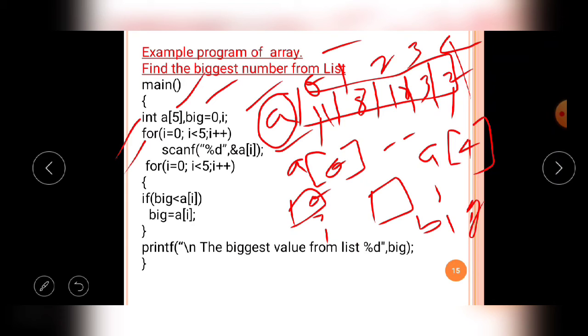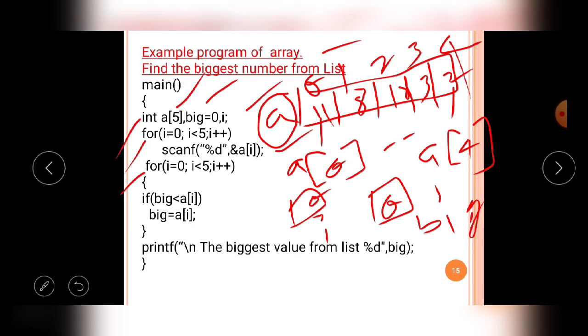Now comes the next for loop execution. With the help of this for loop, I will find the biggest value from the list. Now in initialization, I store 0 in the big variable.